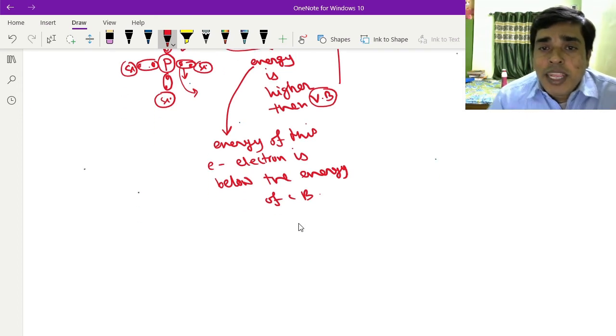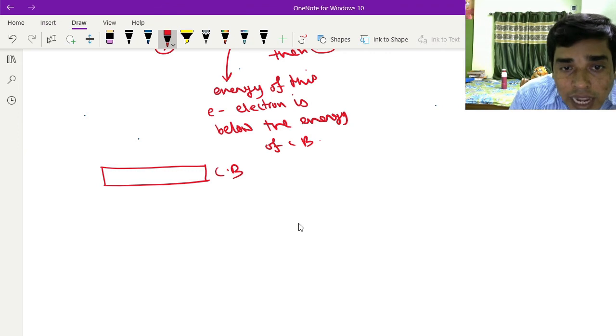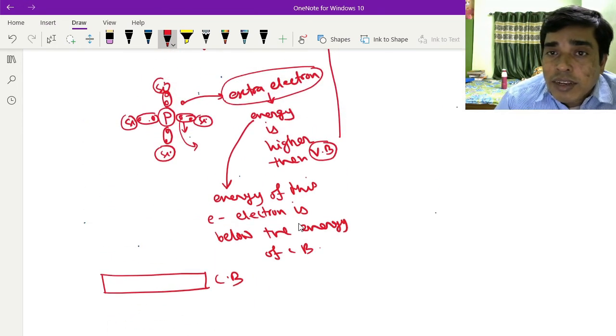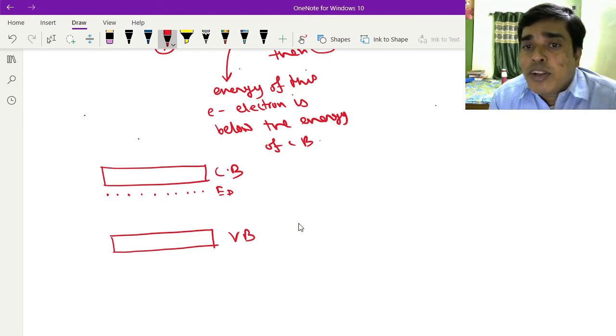So if I draw this, suppose this is the conduction band and this is the valence band. Here this extra electron is called the impurity level, the donor impurity level. The energy of the donor impurity level is slightly lower than the conduction band energy. The difference between the donor energy level and the conduction energy level is very small.